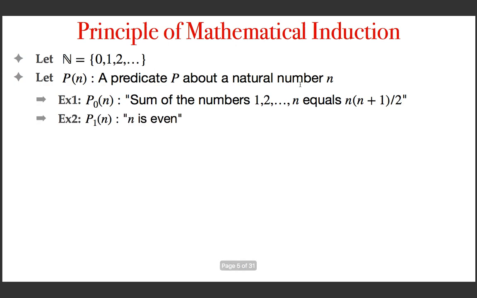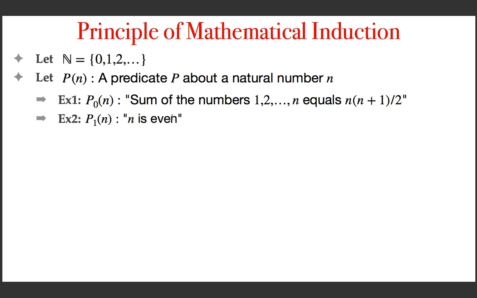Another example is P1 of n, and the P1 predicate says that, given an n, n is even. That is another example. Given an n, it can be either even or not. So the statement can be either true or false. So that is again a predicate. And now we can see an interesting example